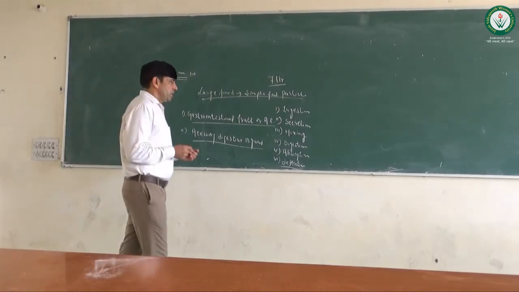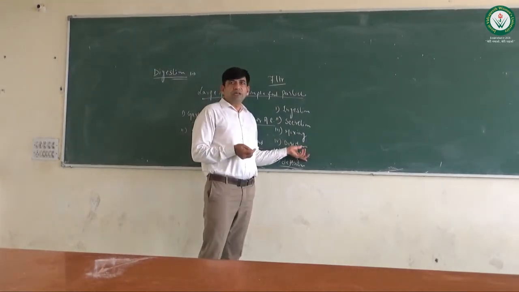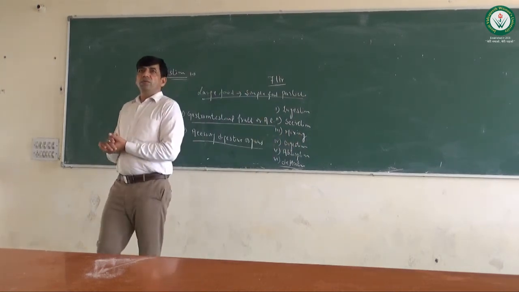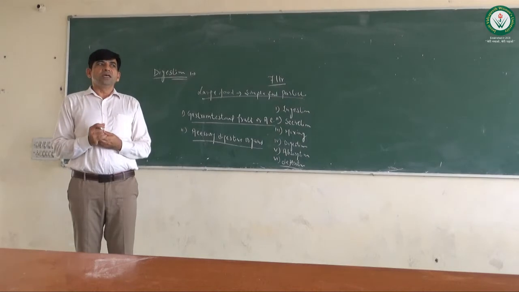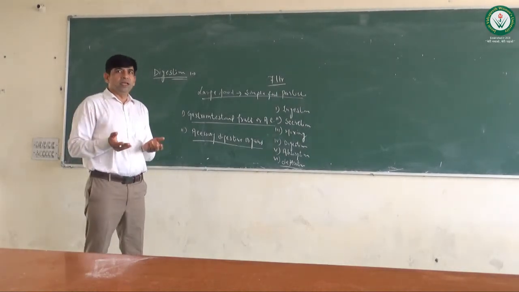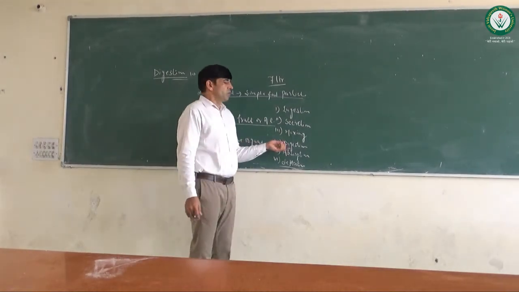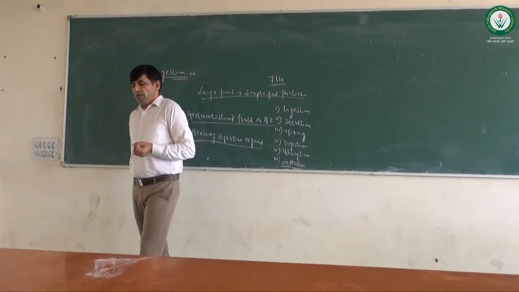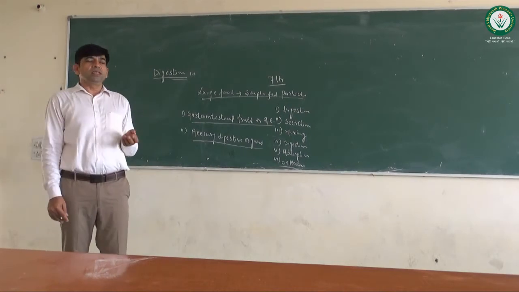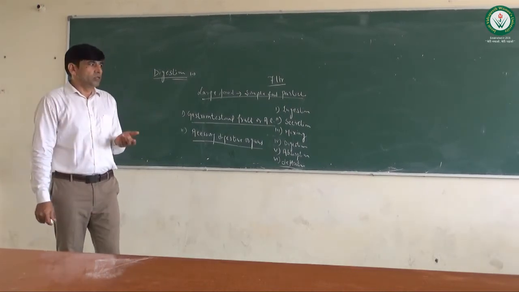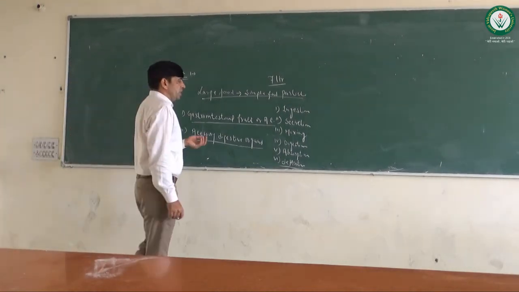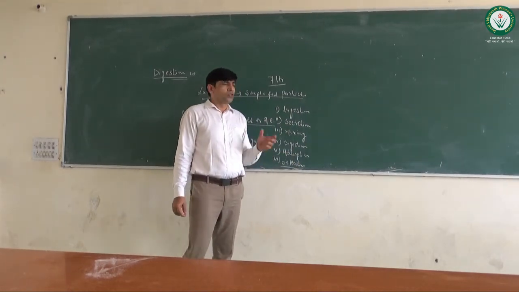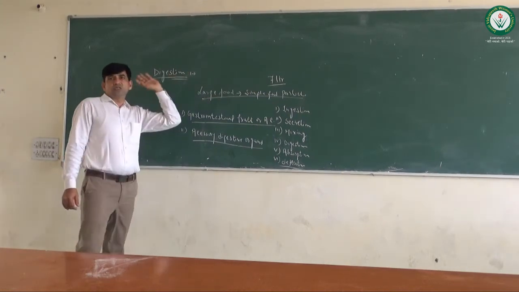The small intestine has finger-like projections, the villi, which increase the surface area, so maximum absorption takes place. After that comes defecation: the undigested food particles, the waste material not required by the body, is expelled through the anus. So these are the six basic processes of digestion.